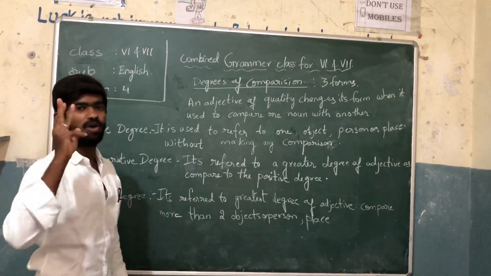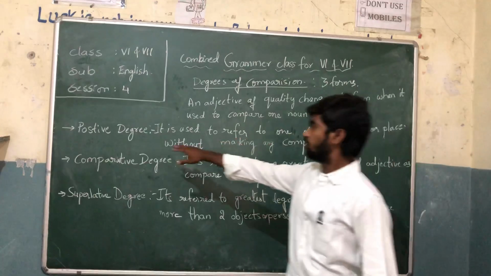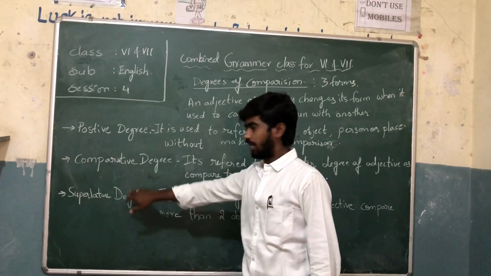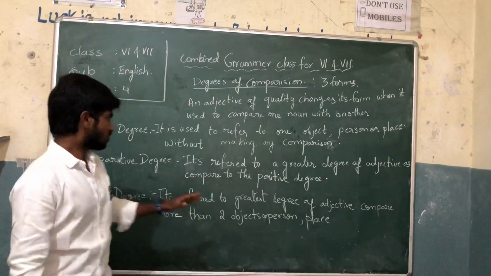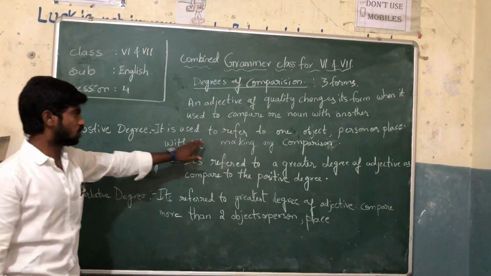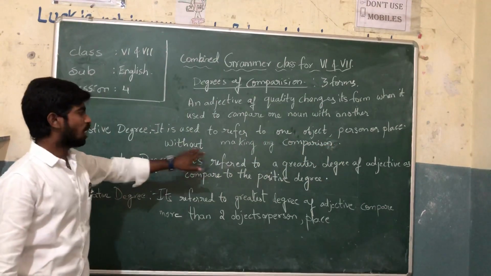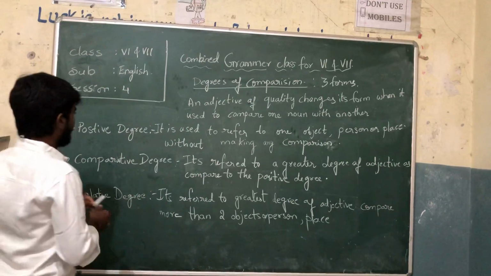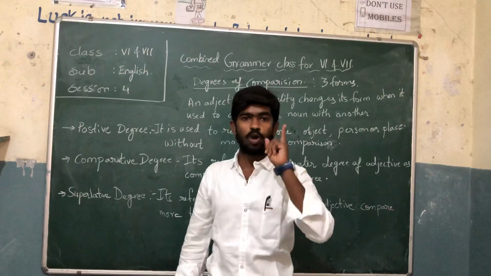So how many forms are there? There are three forms. The first one is positive degree, the second one is comparative degree, and the third one is superlative degree. So let's see what positive degree is. Positive degree is used to refer to one object or person without making any comparison. It refers to only one object, one person, and one place.